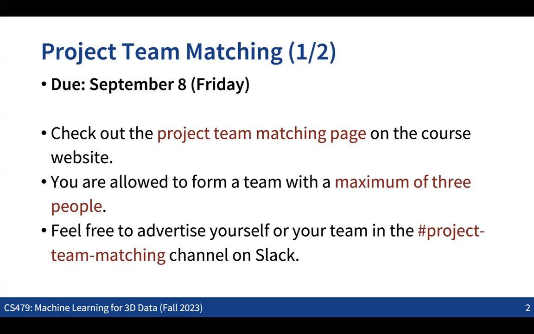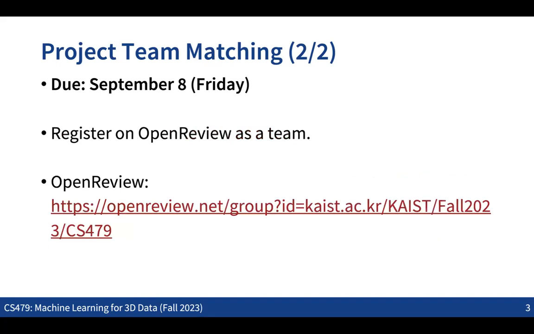And if you have more difficulties finding teammates, let us know. Then we'll also try our best to find teammates for you. What you need to do is not just form a team, but also submit your team information in OpenReview.